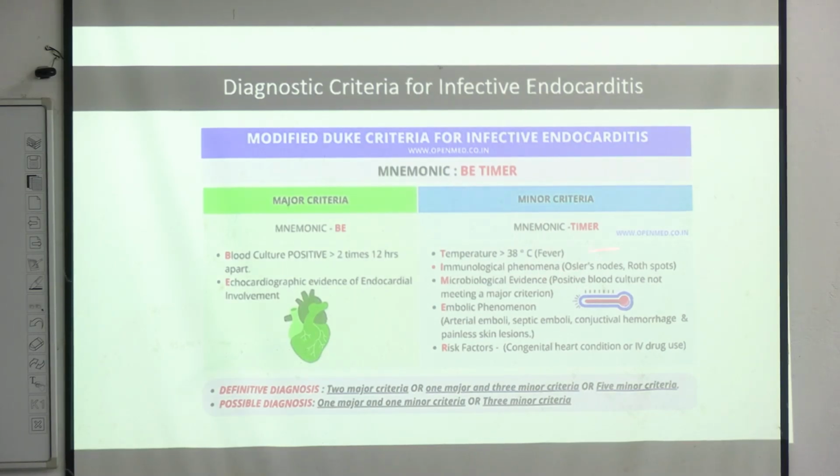There can also be microbiological evidence, but if there is a positive blood culture only once, not 2 times 12 hours apart, then it will not fulfill the major criteria. We have to look for other major criteria and other minor criteria. So what has to happen? Two major criteria fulfilled, or 1 major and 3 minor, or if no major criteria are there, we have to fulfill 5 minor criteria.